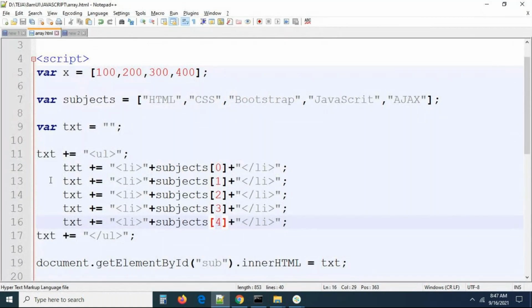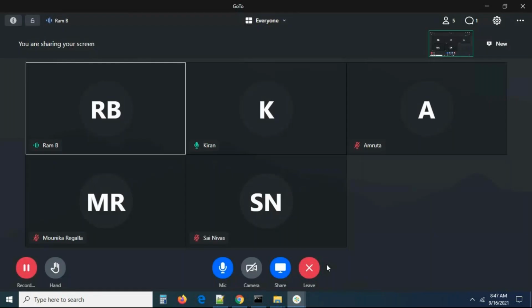Will you change the logic every time? Is this a good idea? If your array size is increasing, will you write the logic here? For example, all of a sudden 10 or 15 elements are added into the array. Will you add these lines 10 or 15 times? No, it's not a good idea, right? Definitely we have to maintain a proper way. If your array size increases, that many values should be printed on the screen automatically. If the array size decreases, that many values we have to print on the screen dynamically. We cannot change the logic each and every day, right? We don't know how many values may come into the array. Definitely, we have to write a proper logic here.